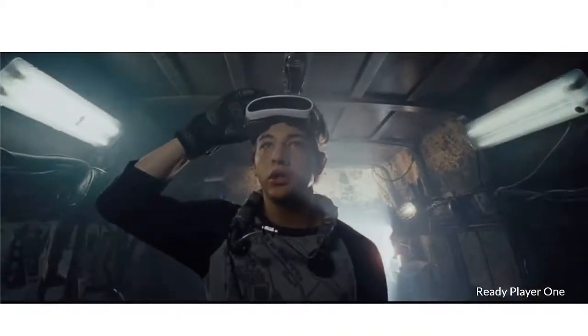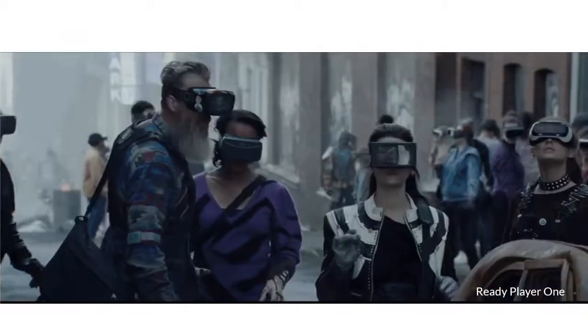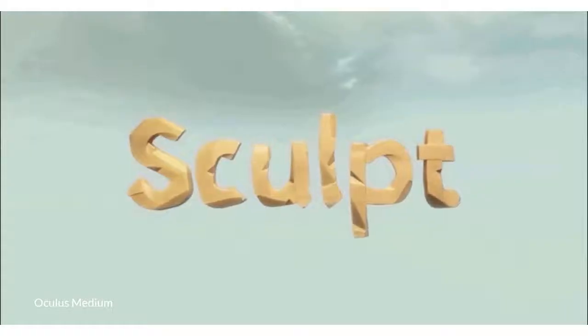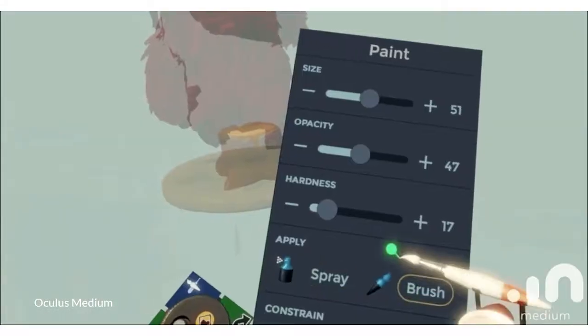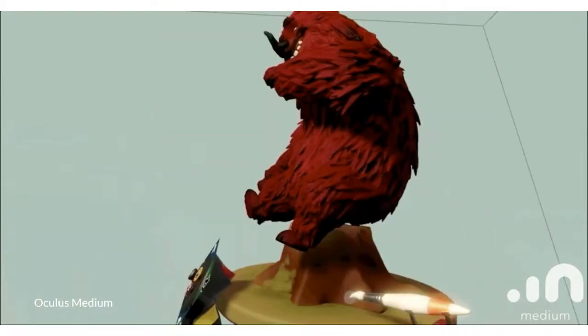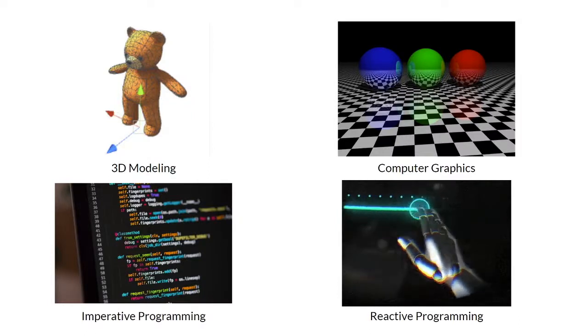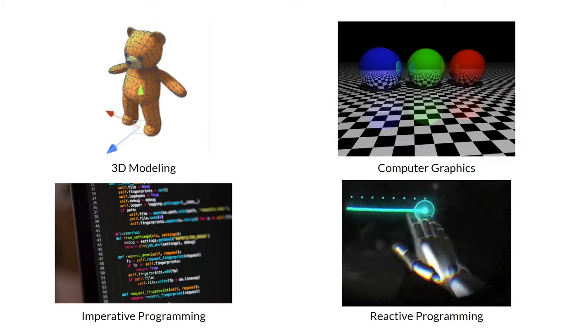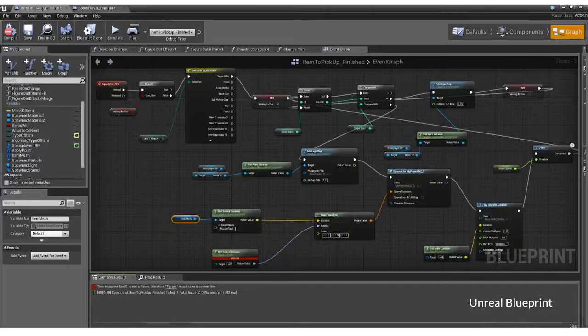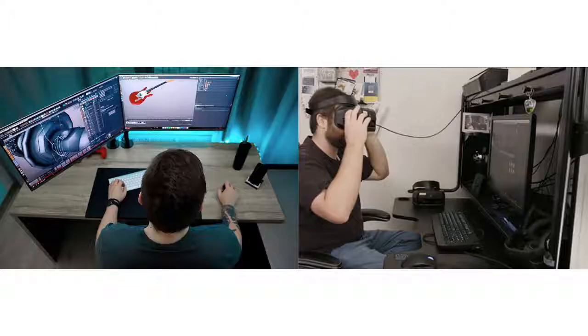In recent years, virtual reality has captured the popular imagination in movies and has been a new medium for content creation. While the immersive experiences and intuitive interactions are compelling for end users, designing and building VR applications can be difficult and frustrating for novice programmers because it requires knowledge of not only 3D modeling, but also computer graphics, imperative programming, and reactive programming. Even visual programming languages built for non-experts, such as Unreal Blueprints, require that users mentally translate between 2D and 3D representations and predict how their code will execute in VR.